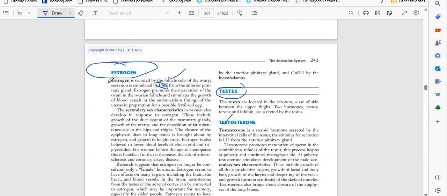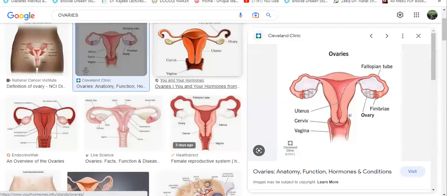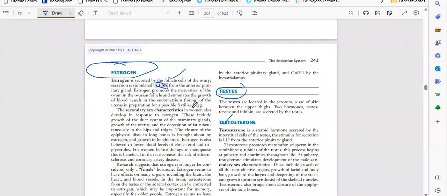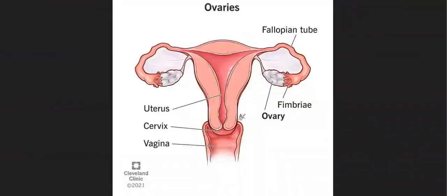It promotes the maturation of the ovum produced by the ovaries and prepares the endometrium lining. Here we have the egg, the ovum.